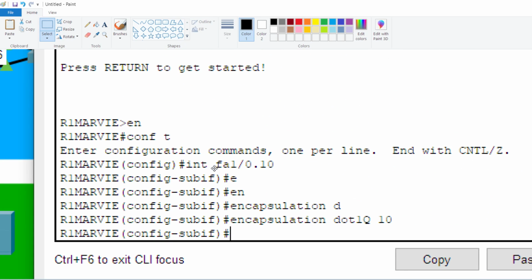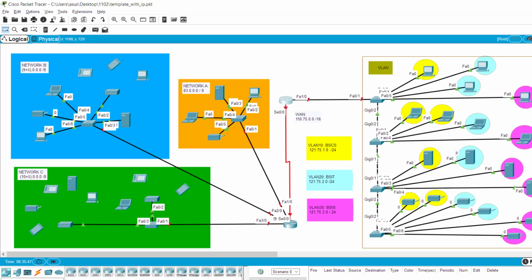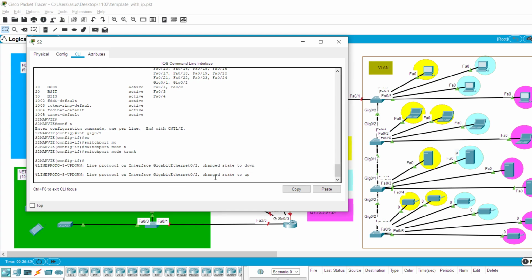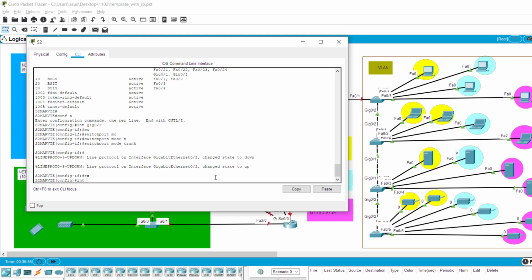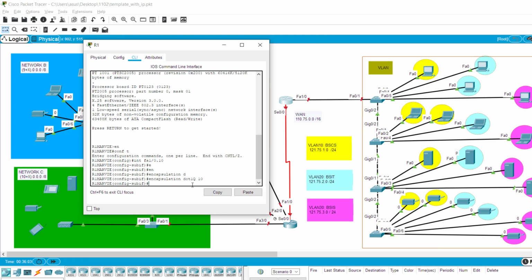So here, enter the sub-interface, encapsulation dot1q, and then the number of the VLAN. Do this 2 more times for the rest of the VLANs. So let's do that 2 more times. Let's go back to Packet Tracer. Sige, 2 more times. Let's exit, and then the interface is interface. This is the switch. Okay. Here's the router. Okay.